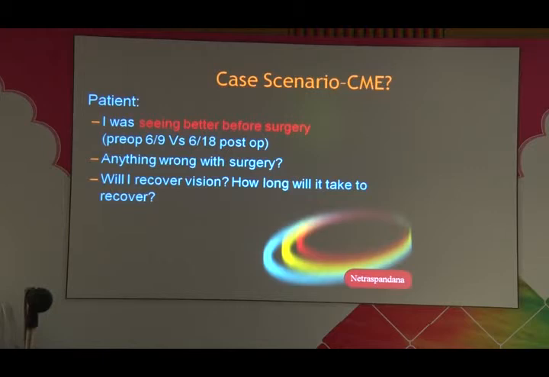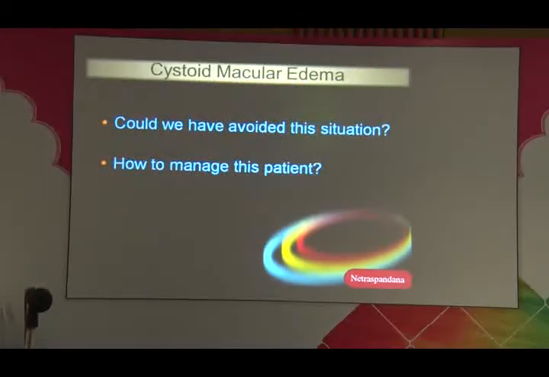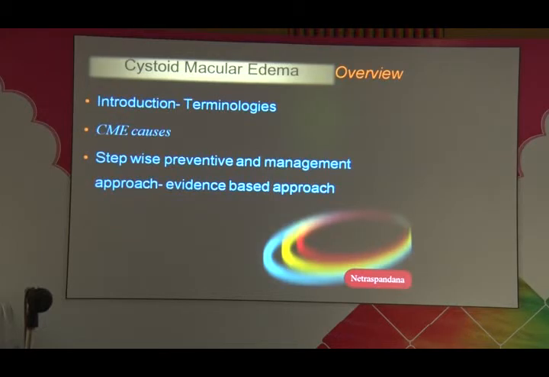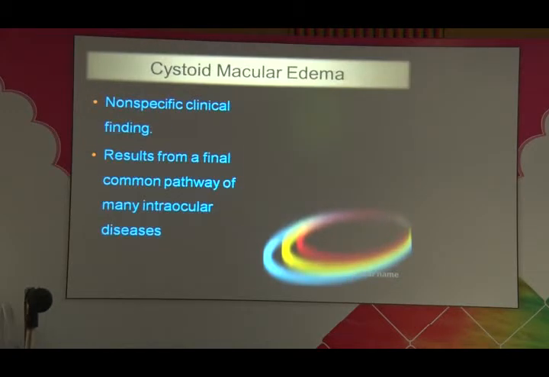He will say, I was seeing better before cataract surgery. We now operate at 6/9 vision. He'll ask, anything wrong with this surgery? Then he'll go on to ask, will I recover vision? How long will it take to recover? And he'll keep on asking this question, anything wrong with this surgery? Could we have avoided this situation, and how to manage this patient? This is the brief overview of what I'll be talking about. I'll introduce to you the terminologies and how to manage this problem in a stepwise manner based on evidence.